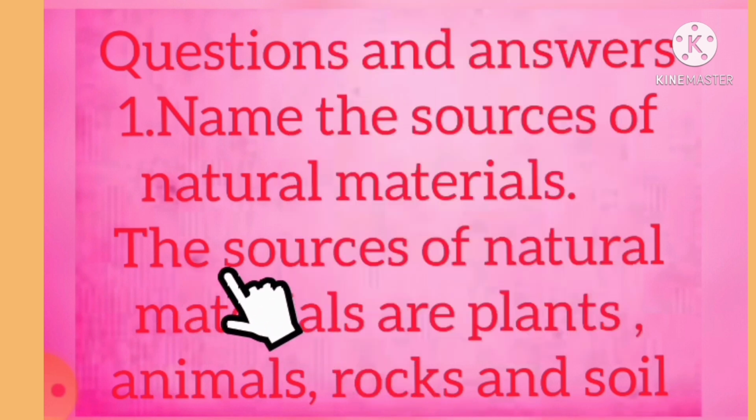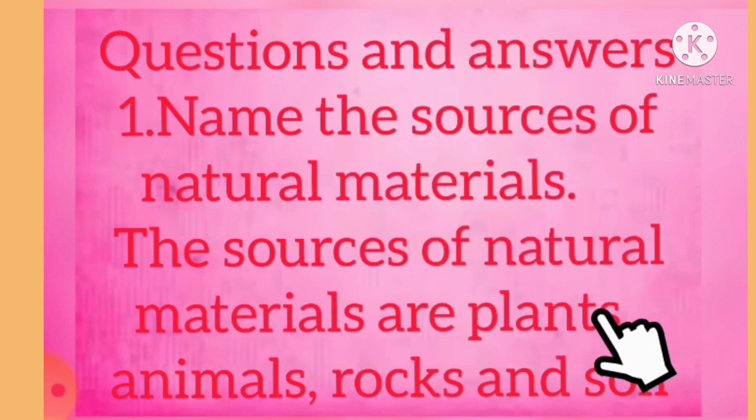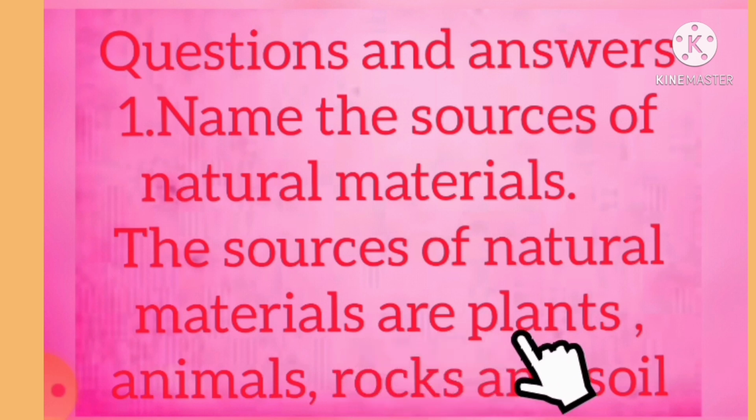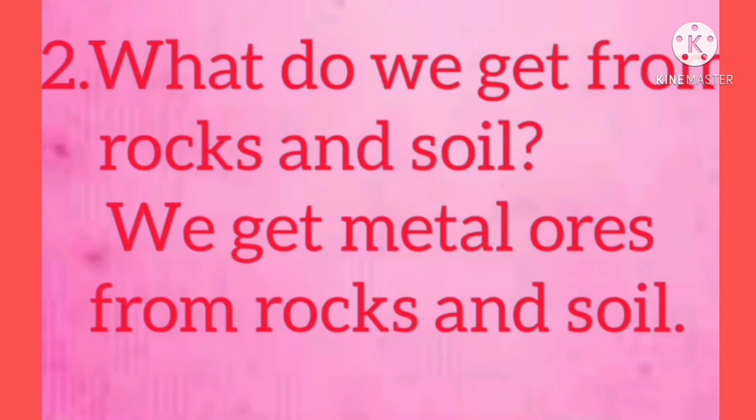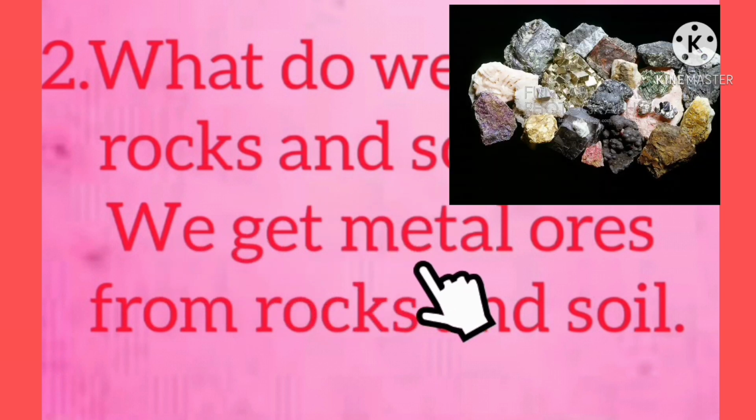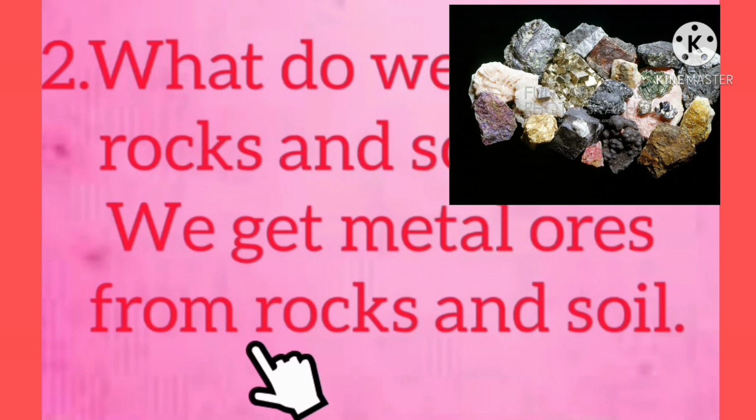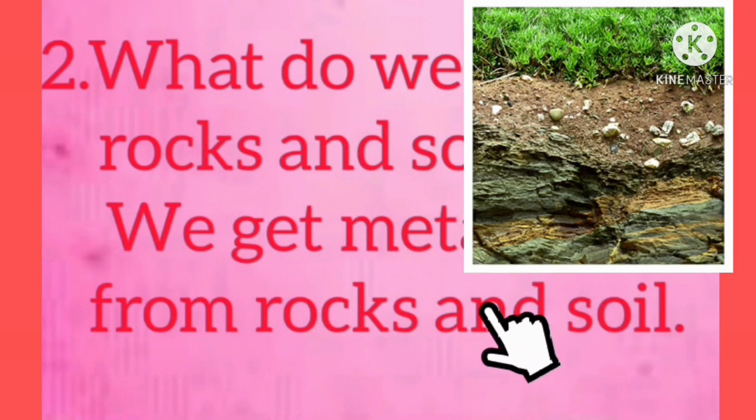The sources of natural materials are plants, animals, rocks and soil. Next one, what do we get from rocks and soil? We get metal ores from rocks and soil.